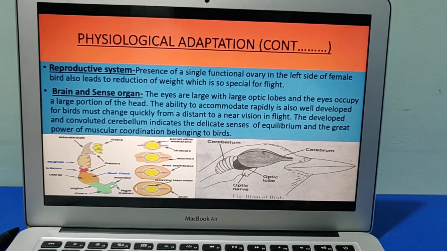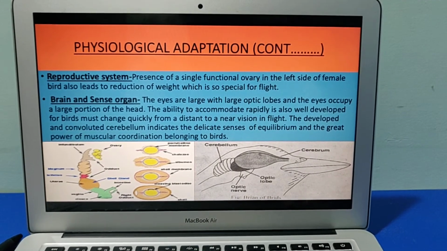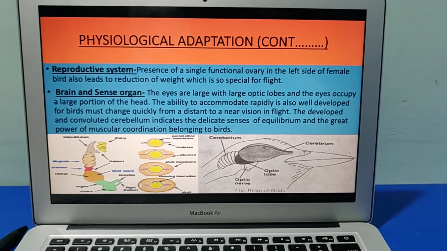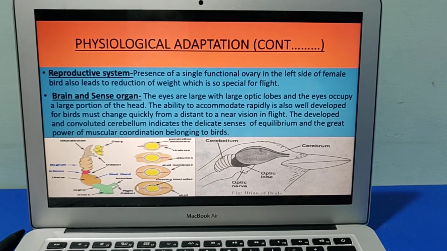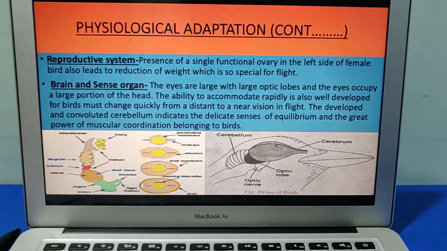Now we'll talk about the reproductive system. They have a single functional ovary which is on the left side of the female bird. Now we'll talk about the brain and the sense organs. The eyes are large with large optic lobes. As you can see, birds have very large eyes, which you must have seen in your day-to-day life.